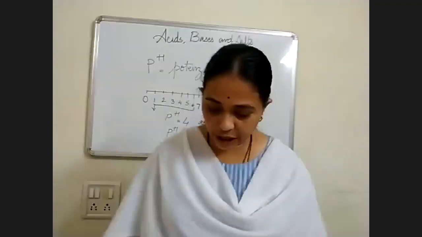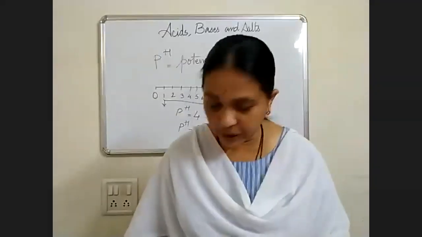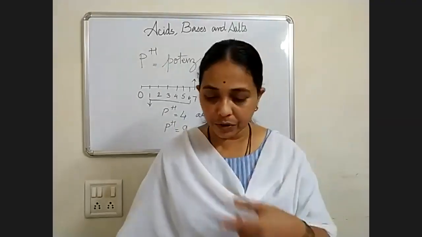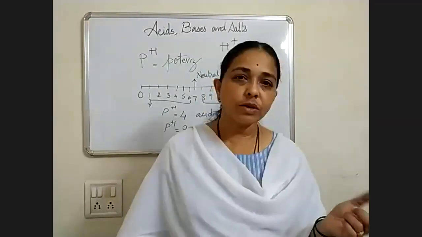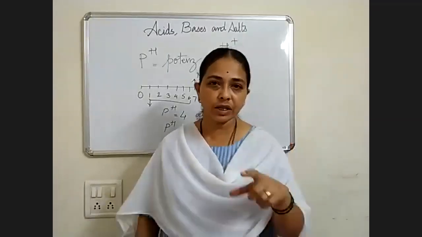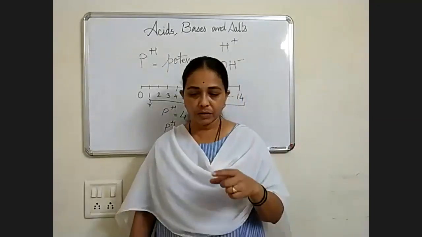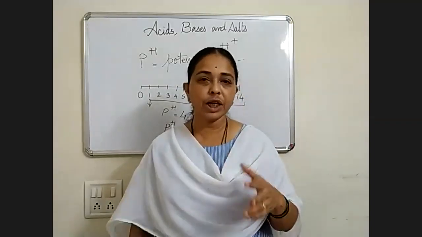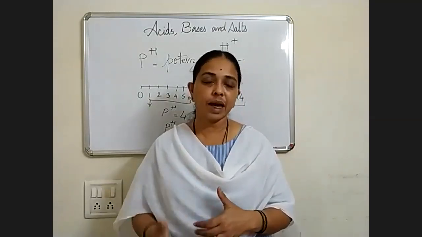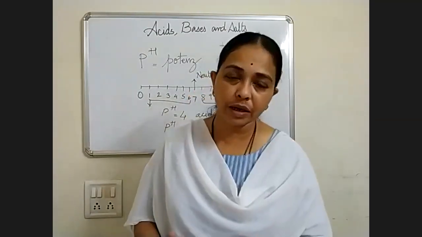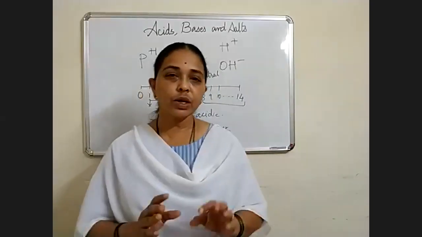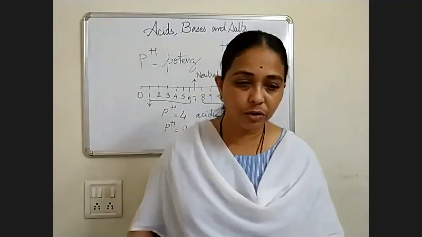So there is a chart in your book, that is page number 64. You will find the chart and then refer to the chart, as well as note down what range the pH. If the pH is 6, then what will be the nature of that substance? If the pH is 9, then what will be the nature of that substance? Neutralization also you have understood, I hope so.